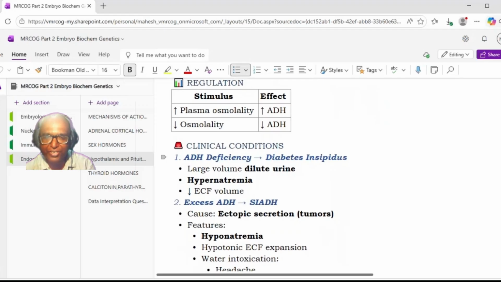There may be ADH deficiency, which clinically we call diabetes insipidus. So it is a large volume of dilute urine that we get, and there is hypernatremia and decreased ECF volume. So remember, ADH deficiency or diabetes insipidus, you will get hypernatremia. Okay, so in the causes of hypernatremia, please keep in mind the endocrinological cause, diabetes insipidus, and there is a decrease in extracellular fluid volume.